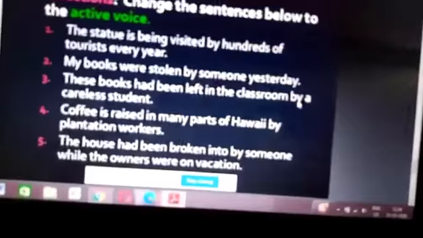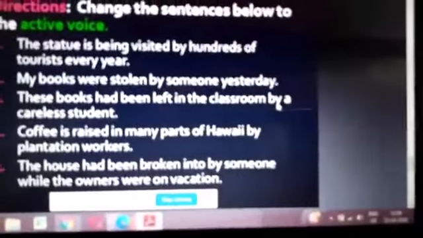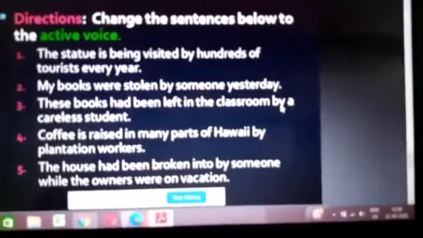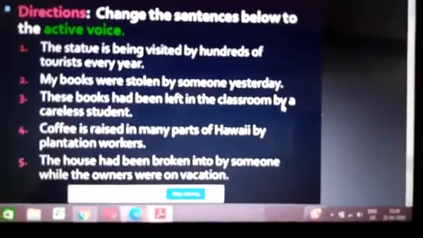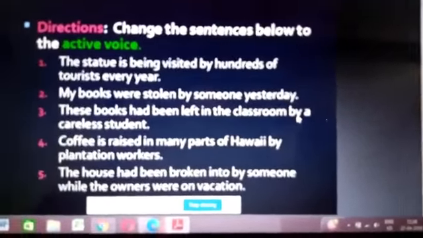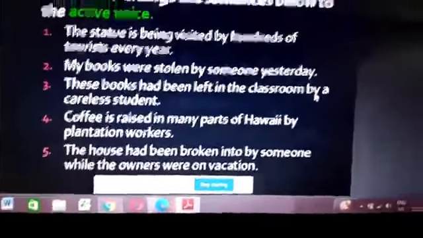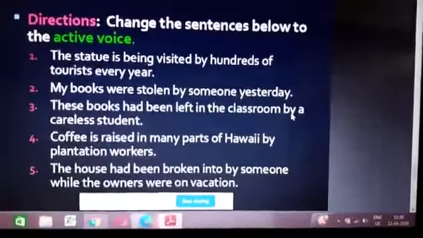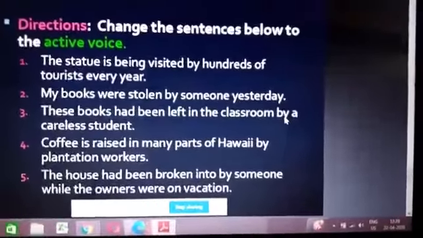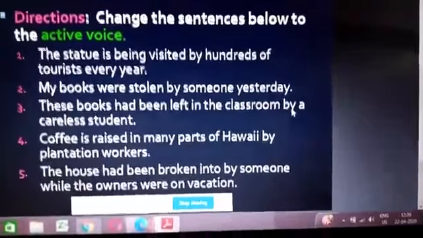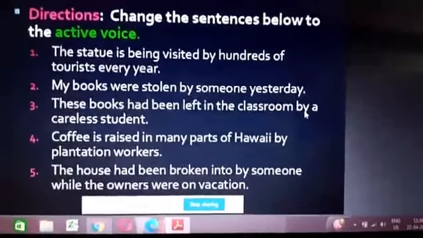My books were stolen by someone. Yesterday is in the past tense, but in passive voice. Active voice will also be in the simple past tense itself. Someone stole my books yesterday. These books had been left in the classroom by a careless student. A careless student had left these books in the classroom.